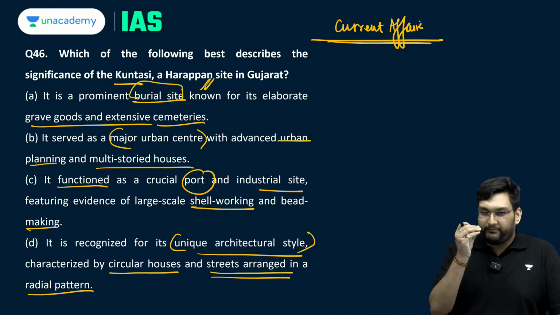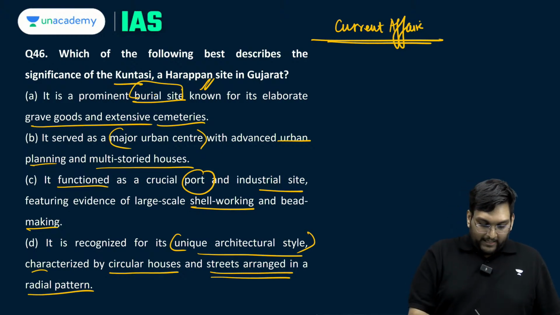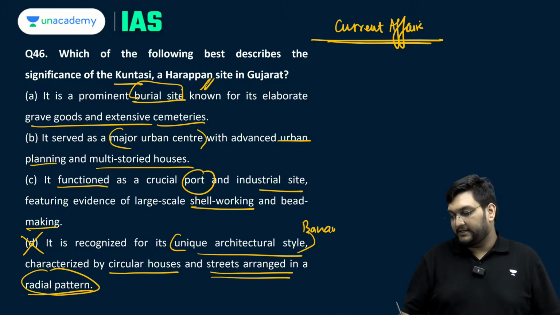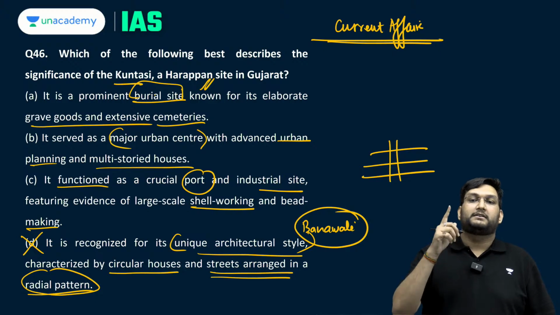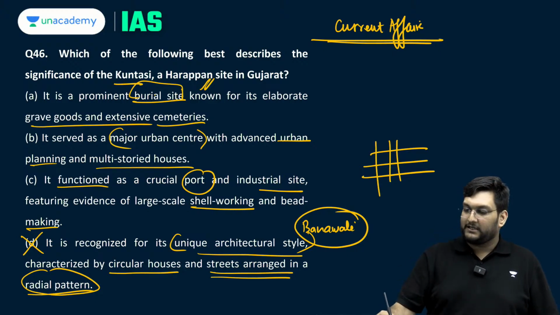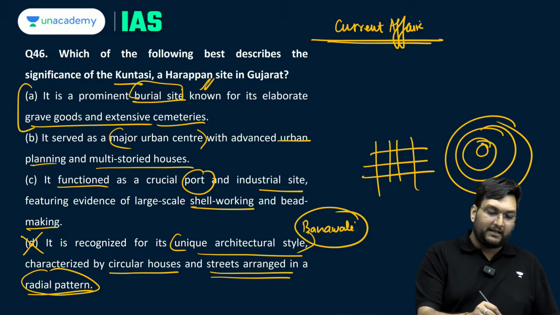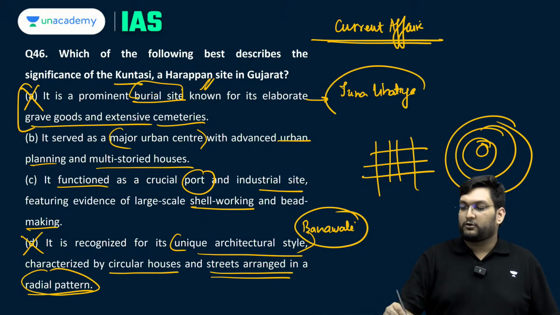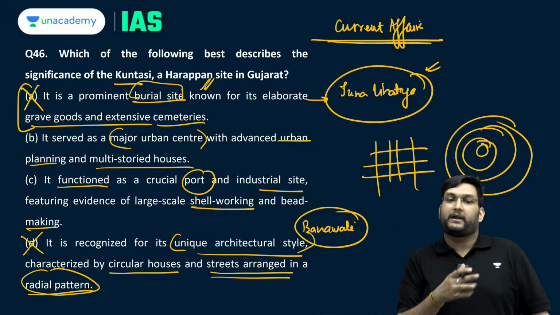Now if you know basics of the sites itself, you will be able to eliminate. As soon as you see radial pattern, this is incorrect because this is Banawali. I teach this, first thing we do is grid pattern for every site. There is one exception in that and that is radial pattern for Banawali. Thereafter first one, if you again know, is basically referring to Dholavira. Dholavira is a necropolis site which is a mass grave site itself, has been in the news quite a lot.